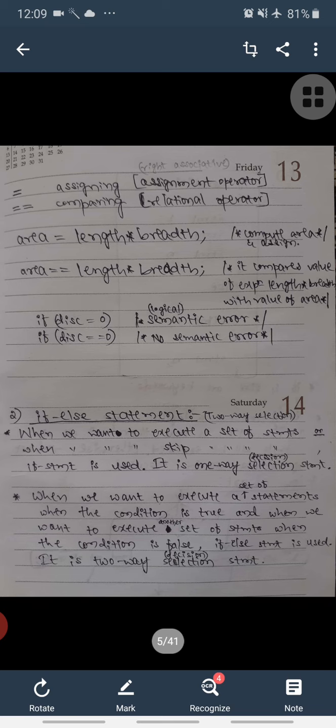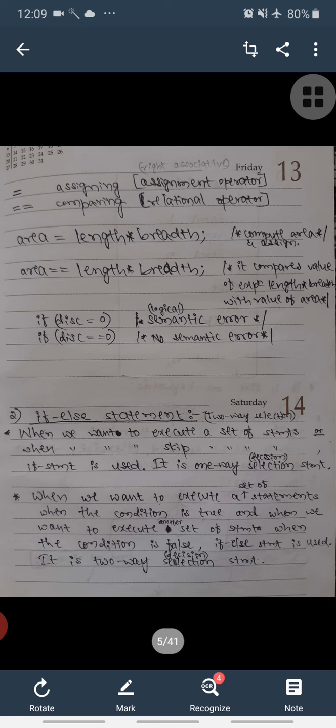Okay, and an example is for computing the area of a square or area of a rectangle, that is area is equal to length into breadth. Since it is an assignment operator, length and breadth will be calculated first, and whatever value we get, that value will be assigned to area.